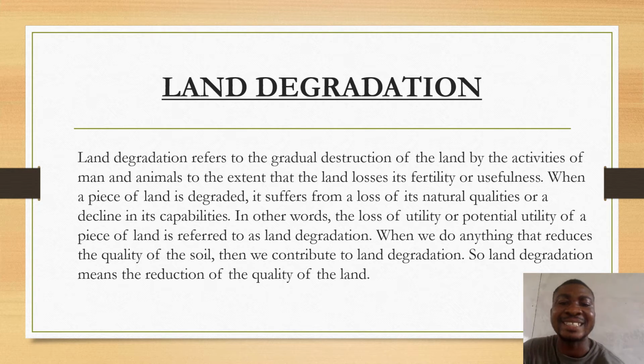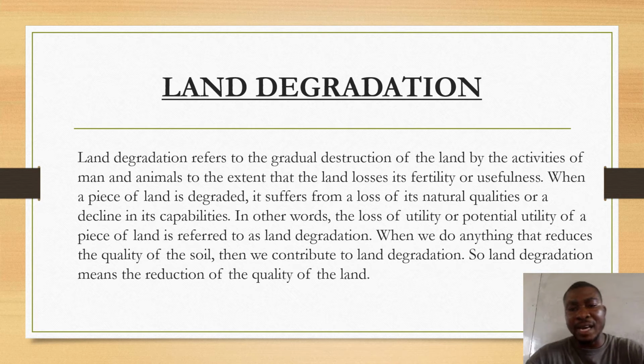The land loses its natural qualities. This is all we know about land degradation. In other words, the loss of potential utility of a piece of land is referred to as land degradation.